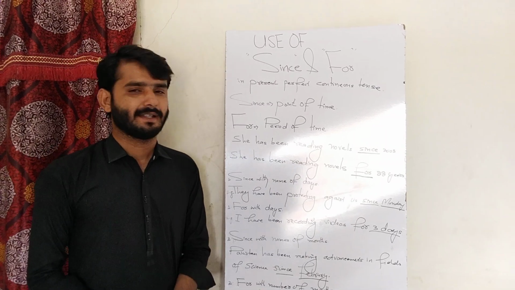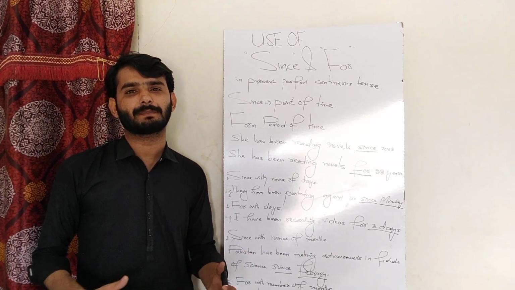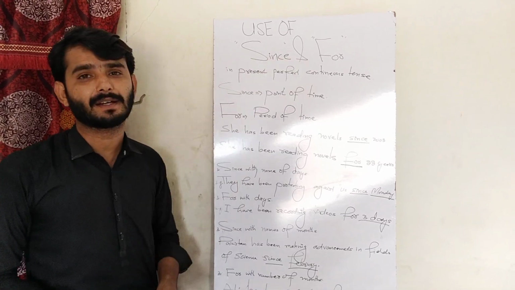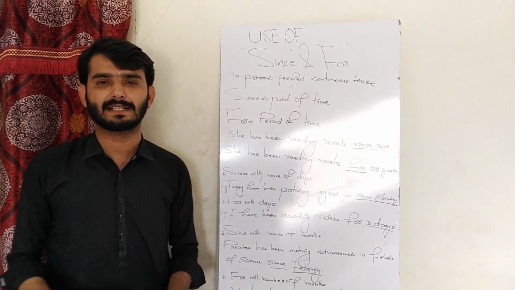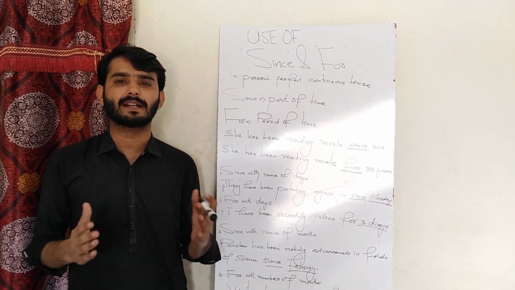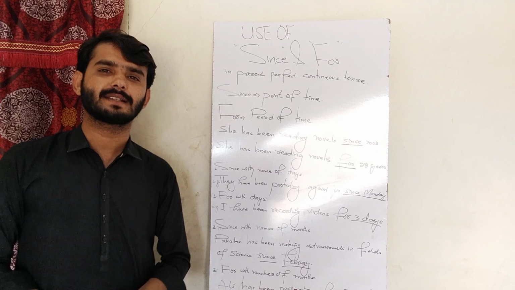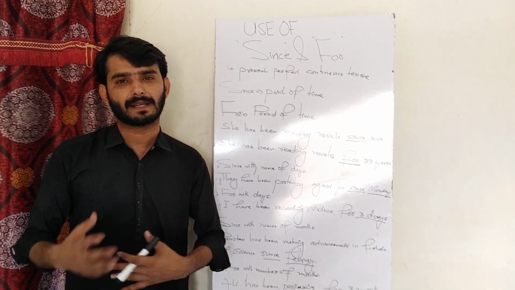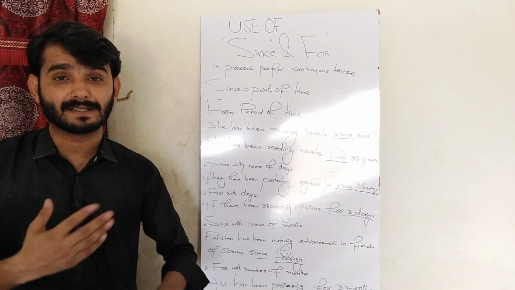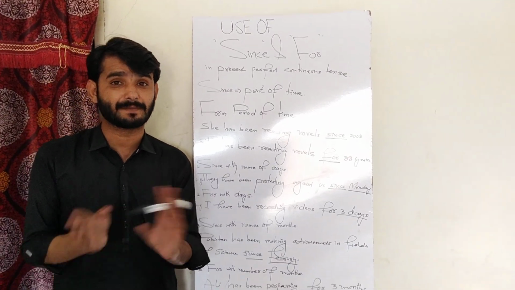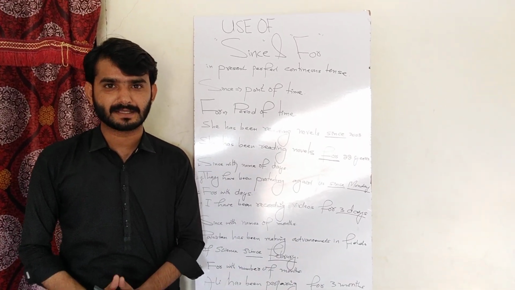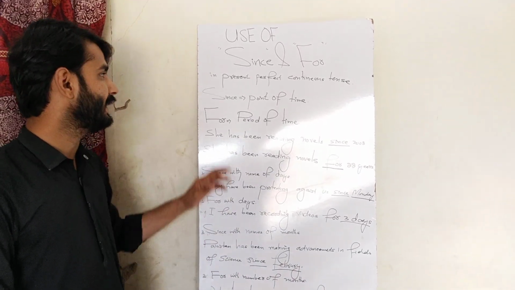As we have already studied the present perfect continuous tense, today we will study the use of since and for. These are two prepositions that are very confusing sometimes, because most students do not understand how to use since and how to use for. Sometimes they place for in the place of since, and sometimes they place since in the place of for. So let us remove this confusion and learn where to use since and where to use for. It's very simple.